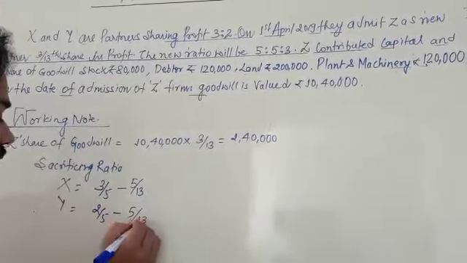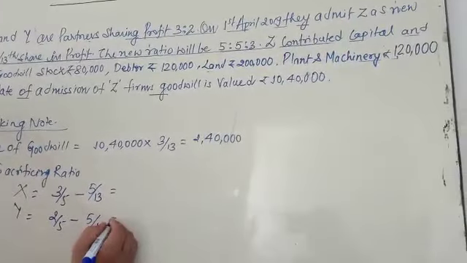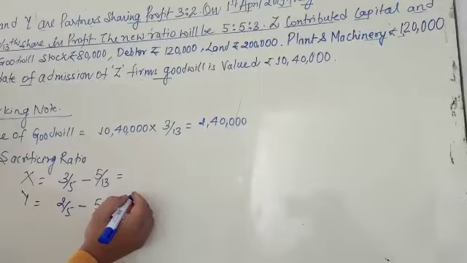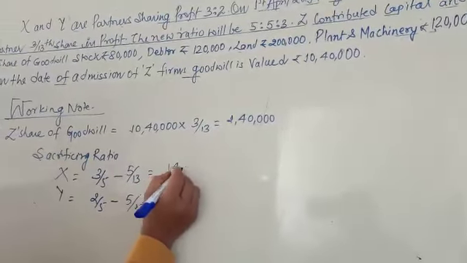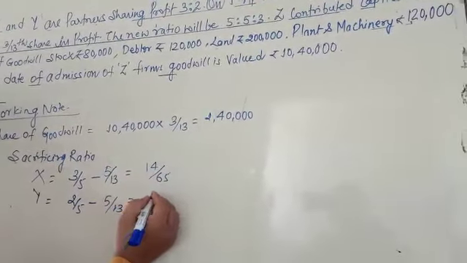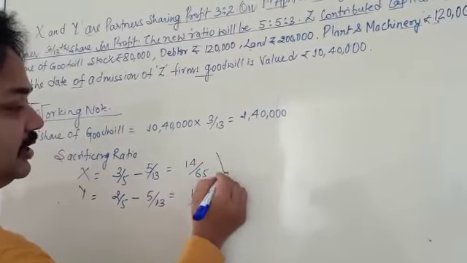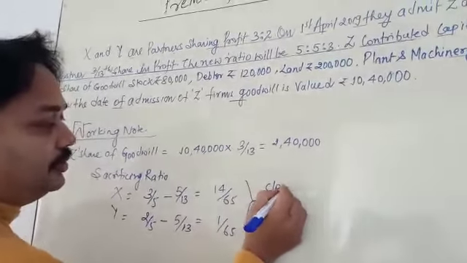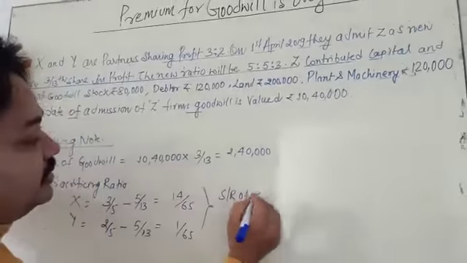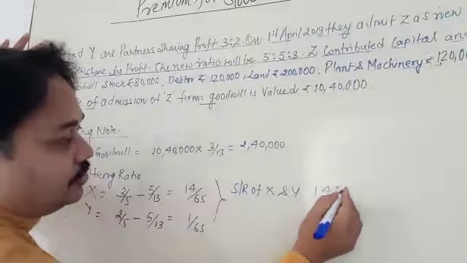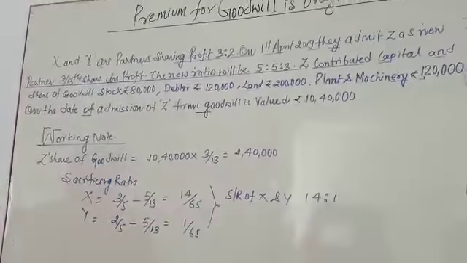Then what is the value when you subtract? Its value is 14 by 65 and another value is 1 by 65. The sacrificing ratio of X and Y is 14 is to 1. It is the working note.